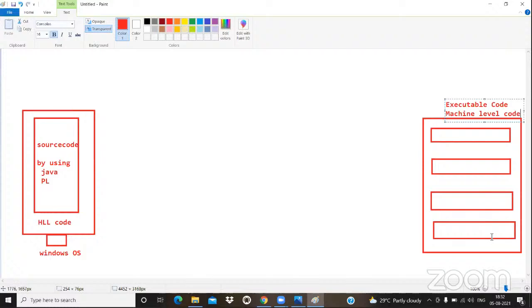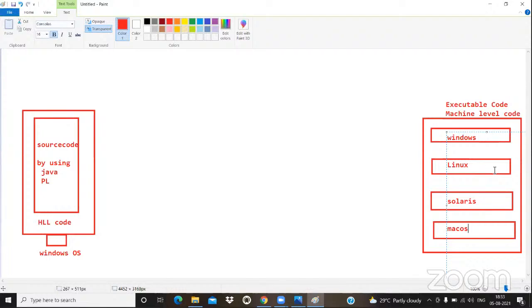And how is this machine level code understood by different OS? All the OS architectures are not the same. If all the OS architectures were the same, why would you maintain different OS? Better to go with only one type of OS. So let me take this is Windows, this is Linux, this is Solaris, and this is Mac OS. All the operating systems' understandable code is not the same. According to their architecture, machine level code or executable code is going to change. So how will one type of source code be converted into different operating systems' understandable code?